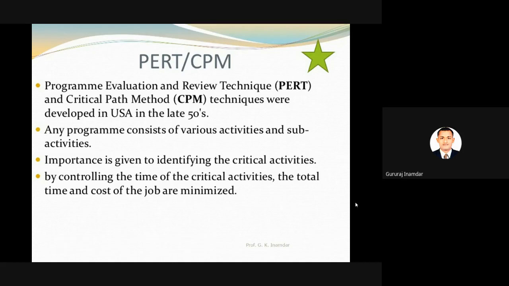Now importance is given to identifying the critical activities. By controlling the time of critical activities, the total time and cost of the job are minimized. So the main function of the CPM and PERT techniques is to minimize the time and minimize the cost. Whenever you reduce the time and cost, definitely your profit will increase. This is the basic aim of the CPM and PERT technique.